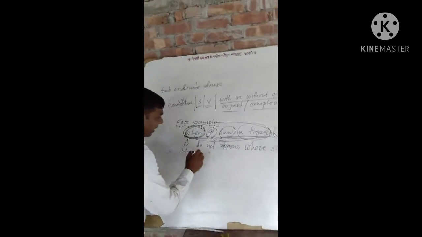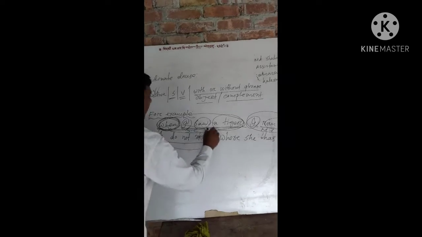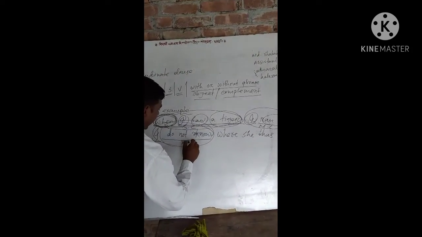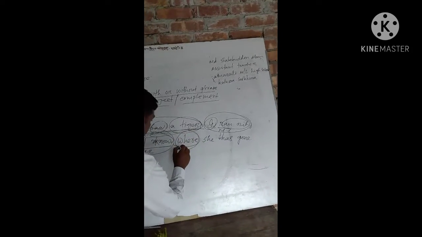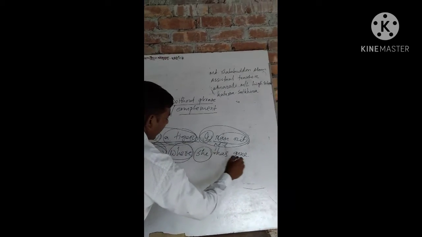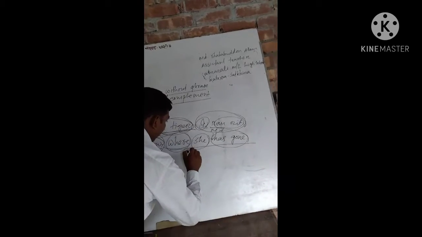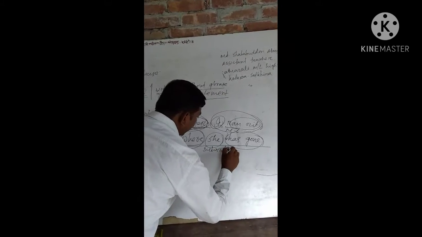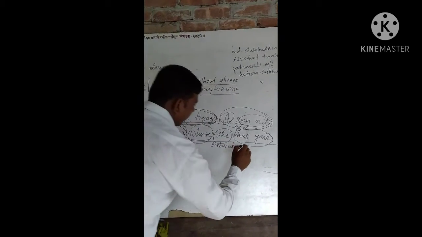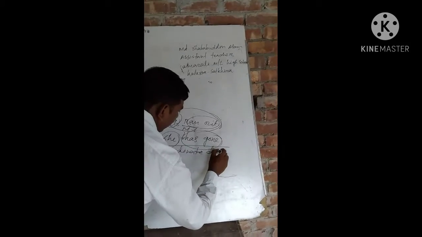Here I is a subject, do not know is a verb. So it's a main clause. But where is a connective. She is a subject, has gone is a verb. So it's a subordinate clause.